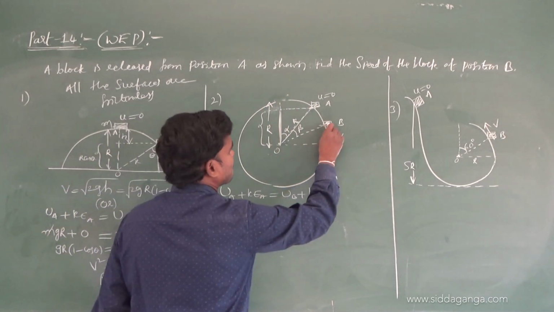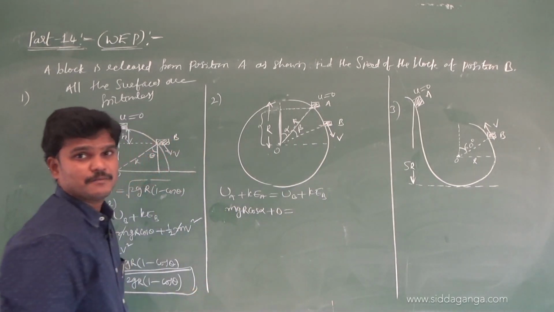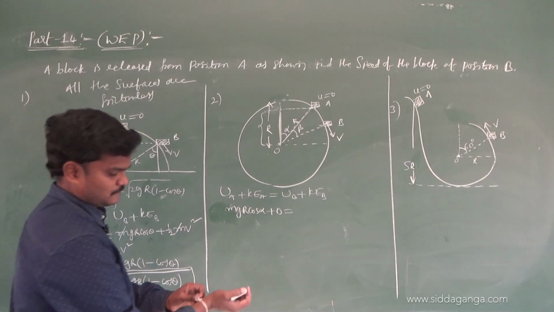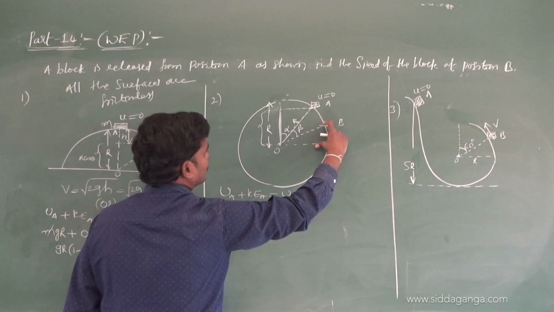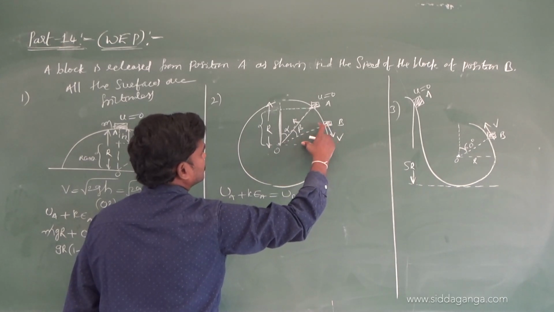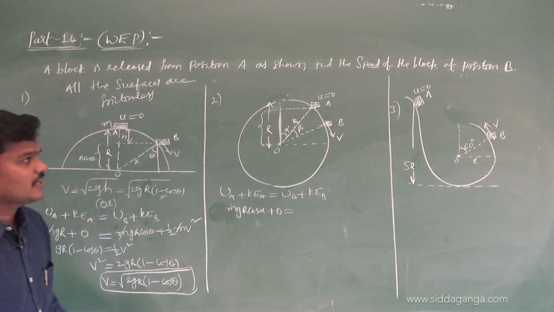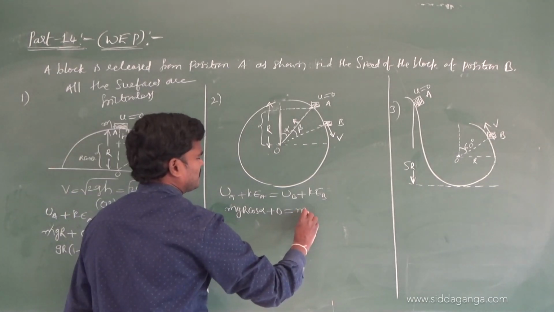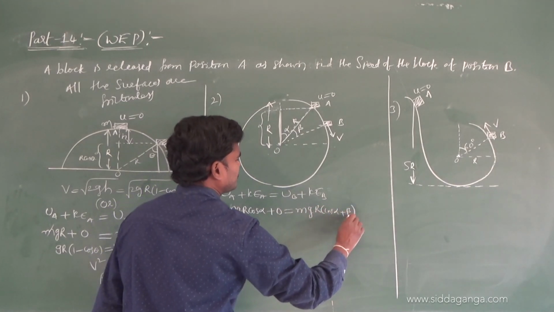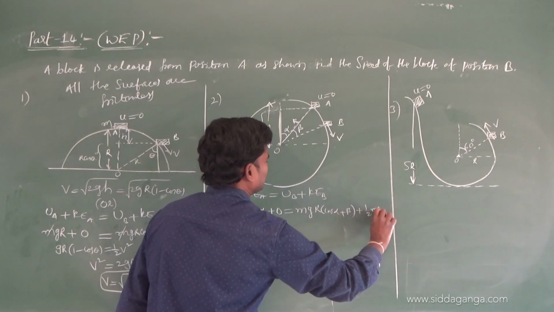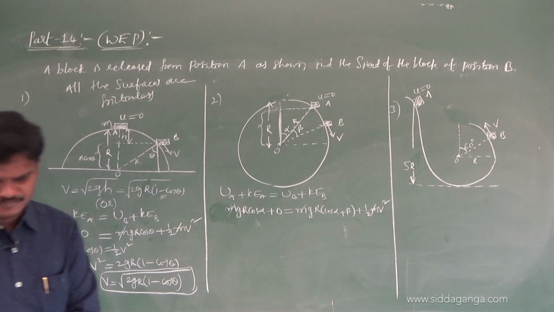Coming to B, this is alpha plus beta. So mg r cos of alpha plus beta plus half mv square. Mass you can strike off, and extend it, you will get the answer.